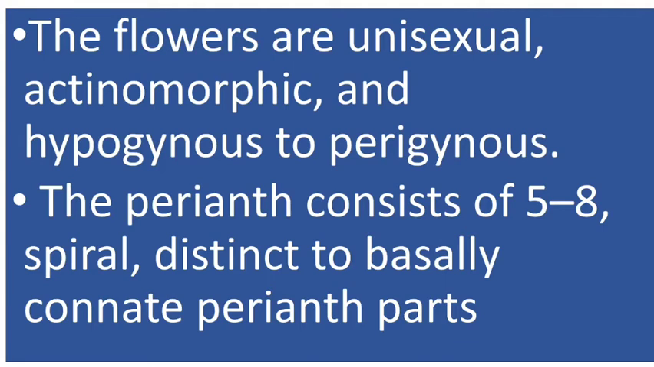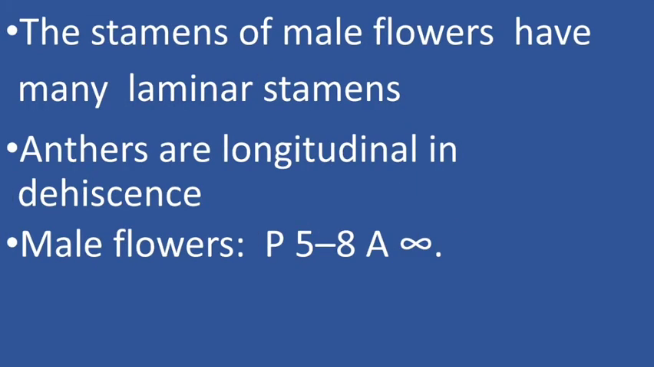The flowers are unisexual, actinomorphic, and hypogynous to perigynous. The perianth consists of 5 to 8 spiral, distinct to basally connate perianth parts. So the flower has perianth leaves, not differentiated into sepals and petals. Stamens of the male flower are many and laminar. Anthers are longitudinal in dehiscence, and the floral formula of the male flower is perianth 5 to 8 and androecium many, free, and stamens are somewhat laminar.